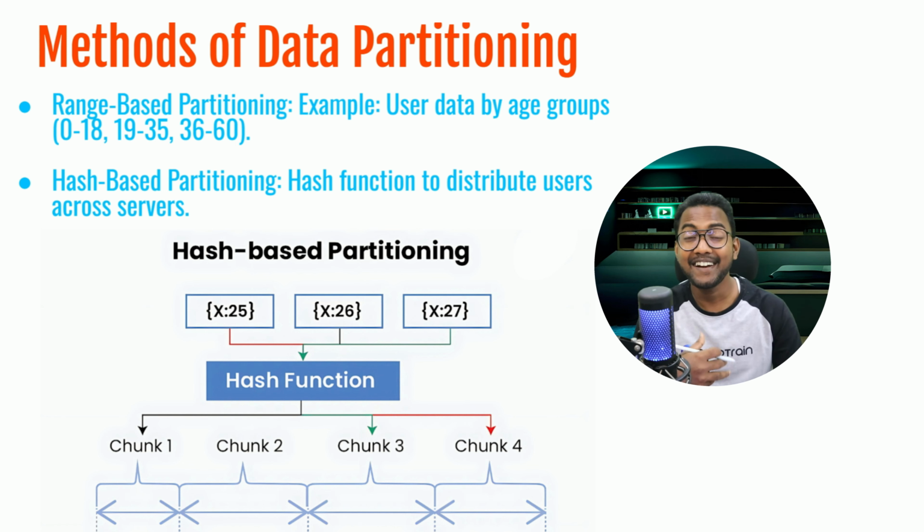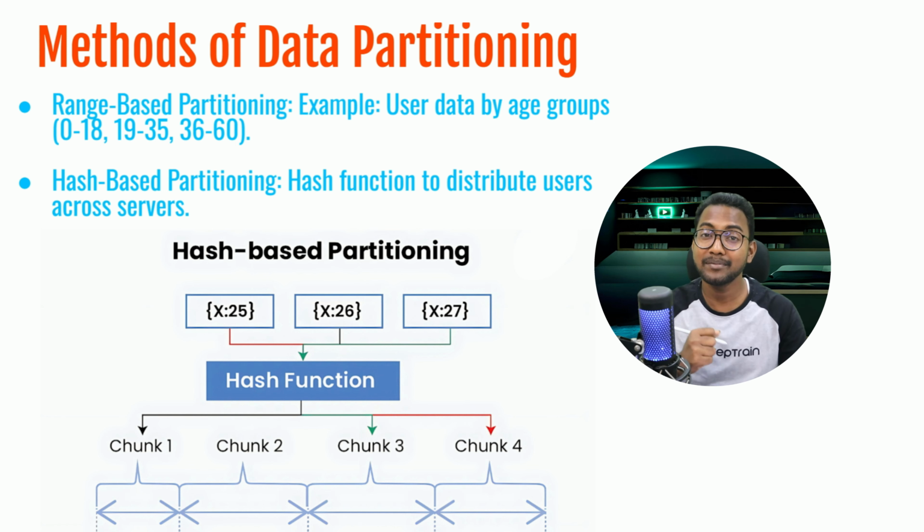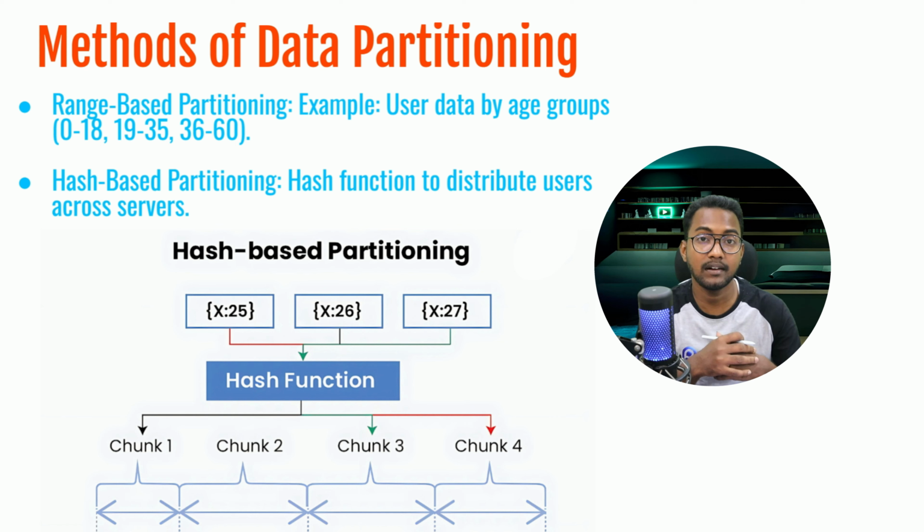On the other hand, hash-based partitioning uses a mathematical hash function to distribute data evenly across servers. So each piece of data, let's say user information, is passed through this function and it then gets assigned to one of the servers based on the result. This ensures an even distribution of data, helping to avoid skew issues. The challenge, however, is that it can be more complex to implement, especially when it comes to rebalancing data if you need to add more servers to the system. This requires recalculating where each piece of data should go, which can be tricky to manage.